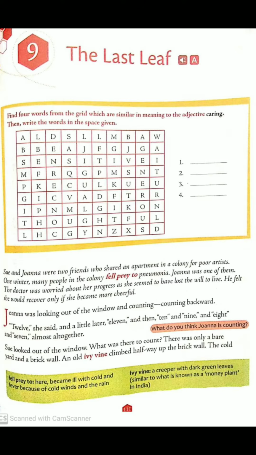An old ivy vine climbed halfway up the brick wall. Ivy vine is a creeper with dark green leaves. It's like a plant. A vine is a type of plant, like the money plant we have here in India. So there was a plant there, an old ivy vine climbed halfway up the brick wall. It was covering halfway of the brick wall outside the window.